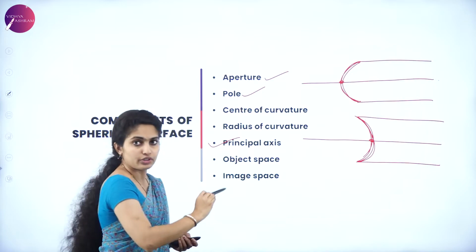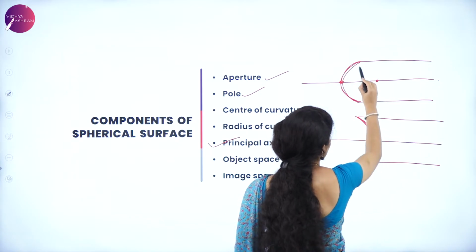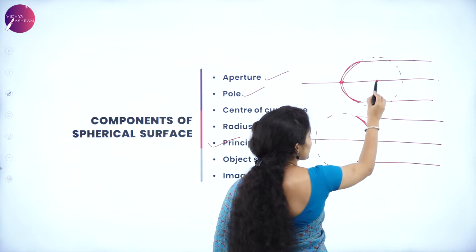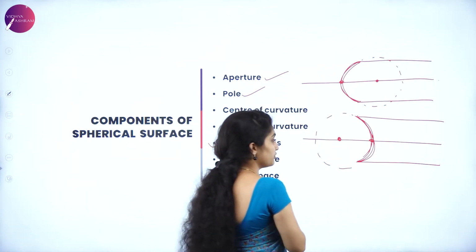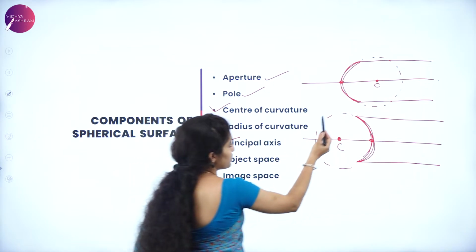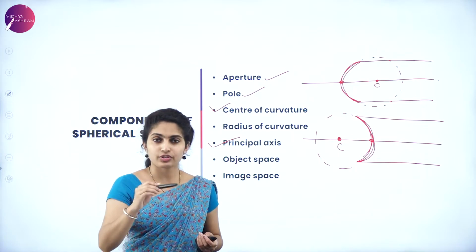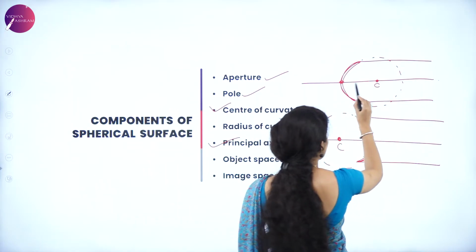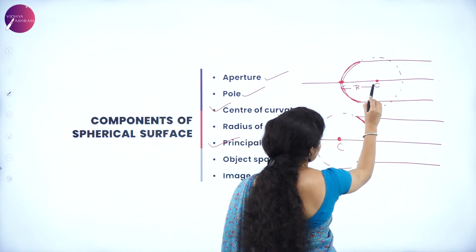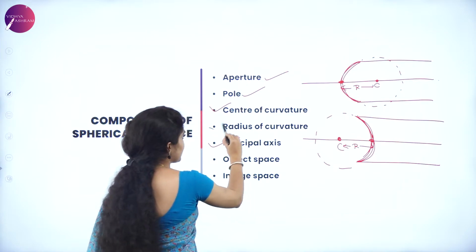So what is the center of curvature? You have a circle, and the circle's midpoint is said to be the center of curvature. Suppose this is a circle, you can just draw an imaginary line over here. This point is said to be the center of curvature, call it C. And what is the radius of curvature? Always we measure the distance from the pole to some other object or the image distance. So the radius of curvature is measured from the pole to the center of curvature, call this R. That is radius of curvature.